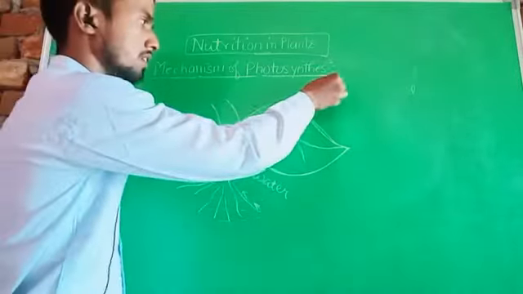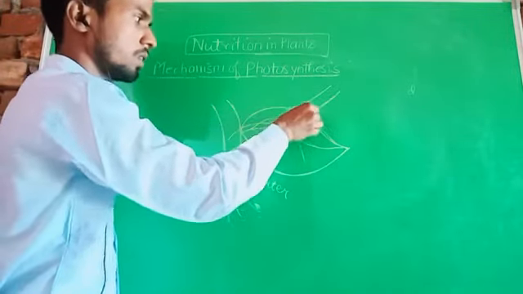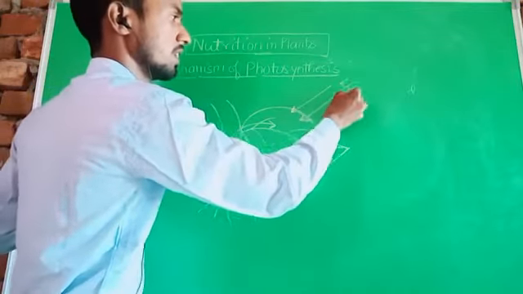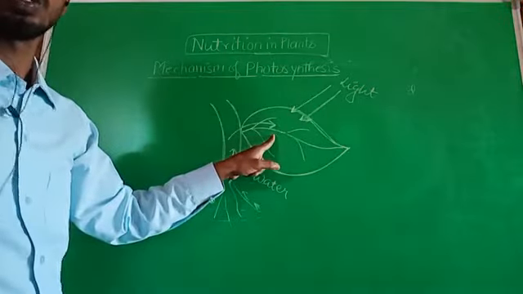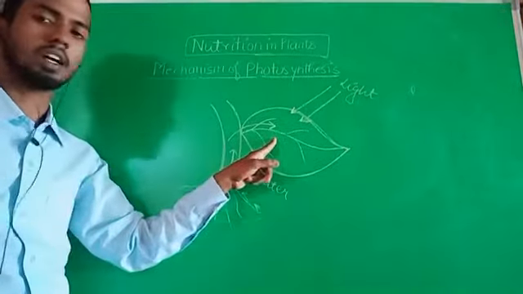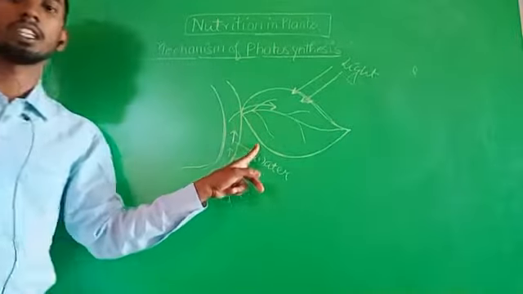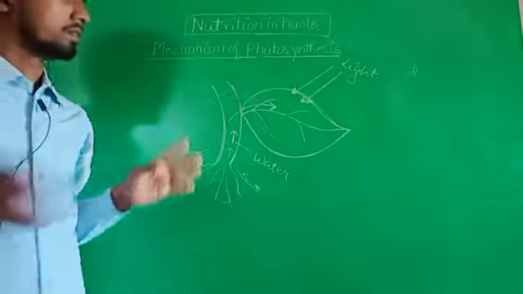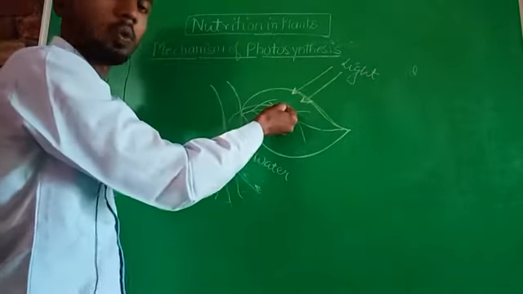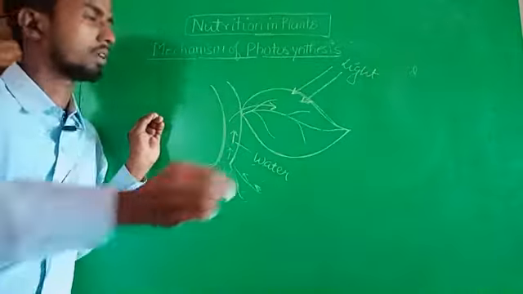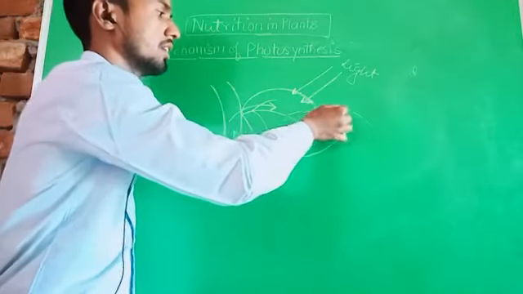Now sunlight is trapped with the help of chlorophyll. Light is absorbed by chlorophyll, which is present in this part of the leaf. Clear? Now it is clear. Next one, water, light, chlorophyll. Three factors are available in this part. Now the next factor, carbon dioxide.